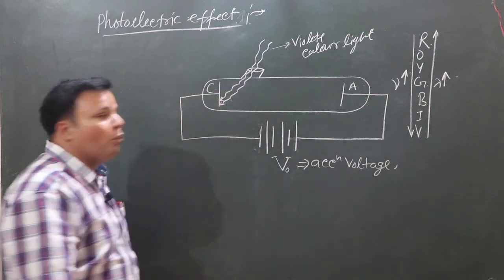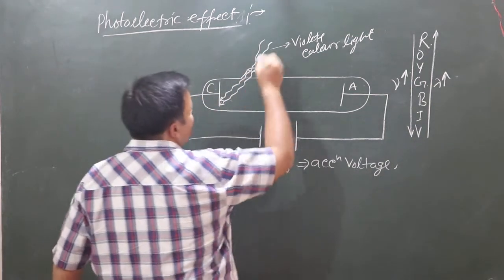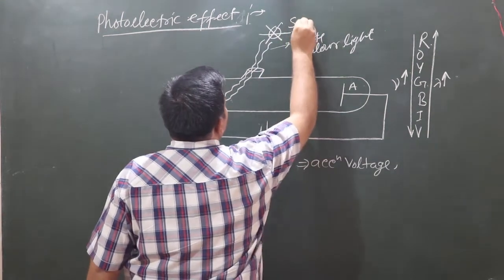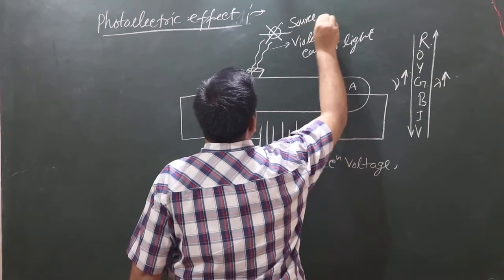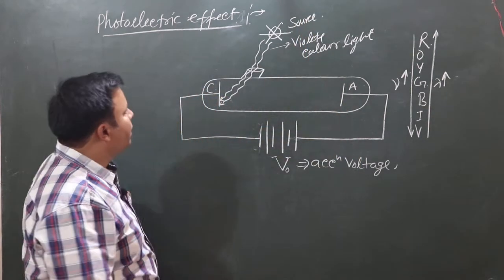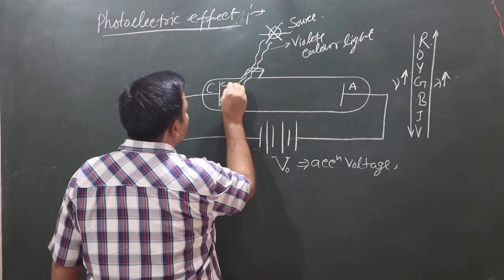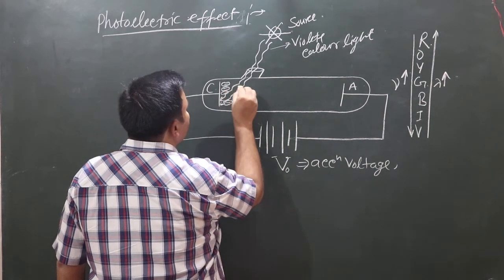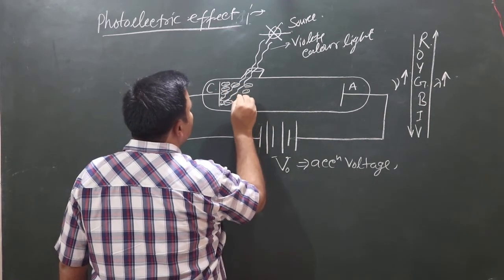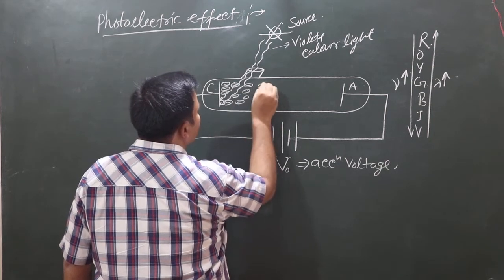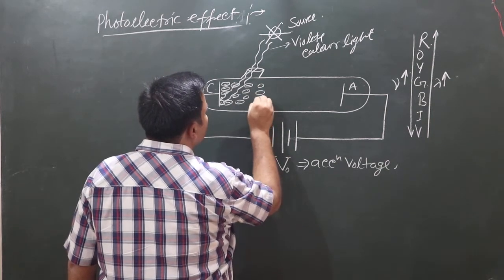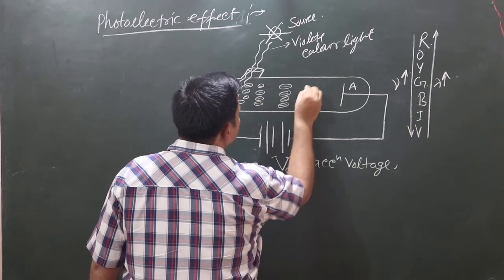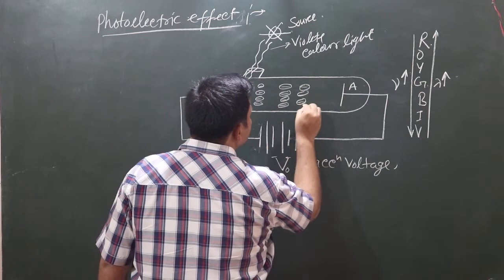So we can see, when a suitable frequency of light from any source of light is incident on the metal surface, then photoelectrons start emitting from the metal surface.